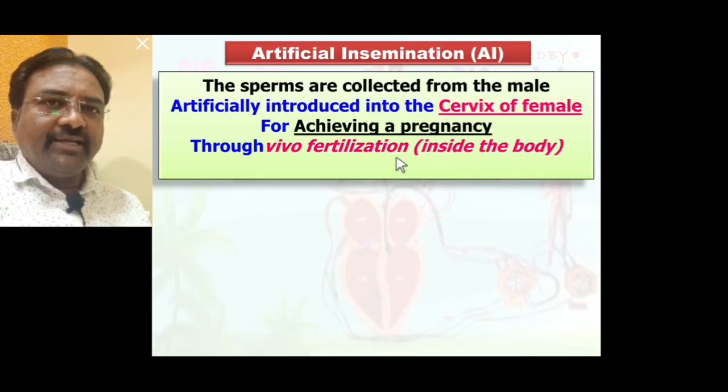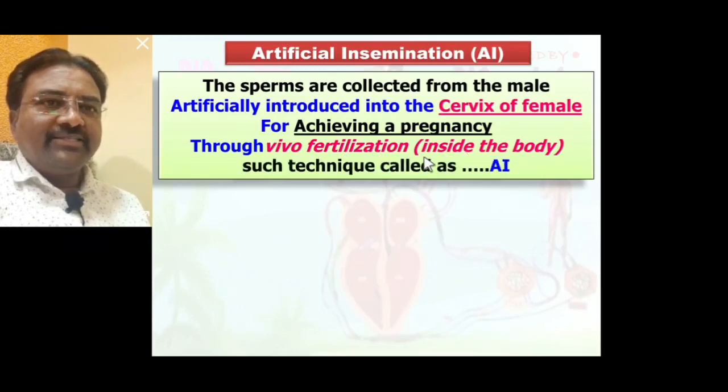In vitro fertilization occurs outside the body, but here through in vivo fertilization, the fertilization process occurs inside the body. Such a technique is called artificial insemination, AI, and this process is especially for achieving a pregnancy.